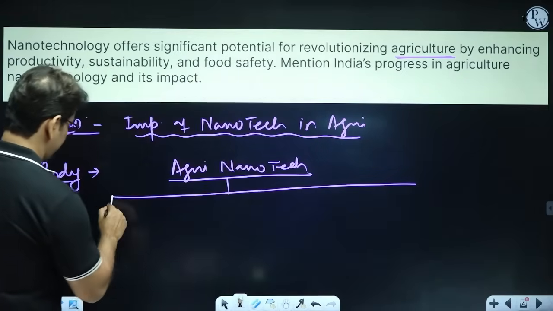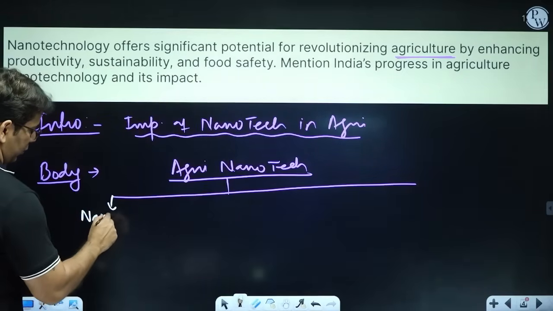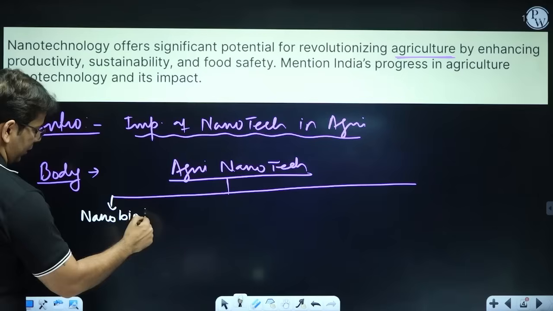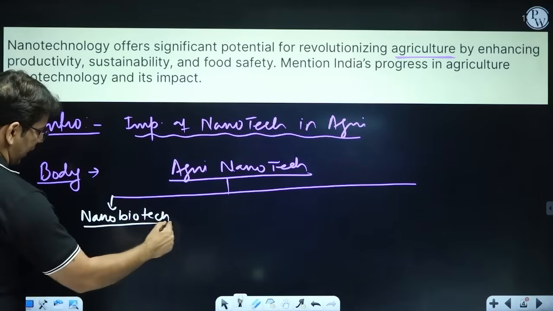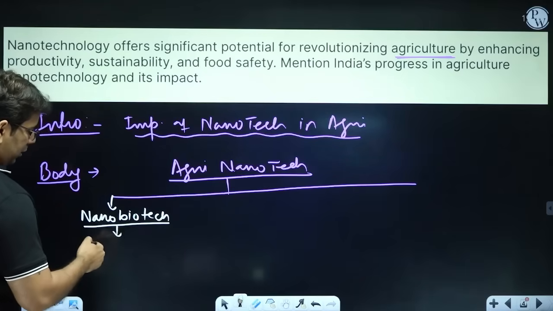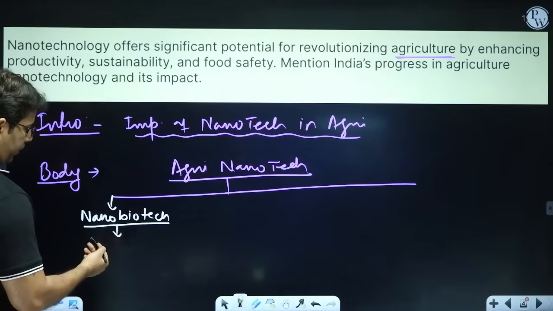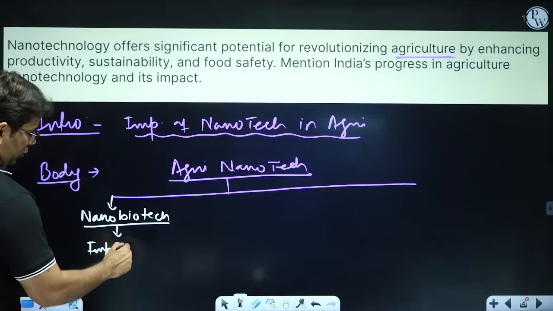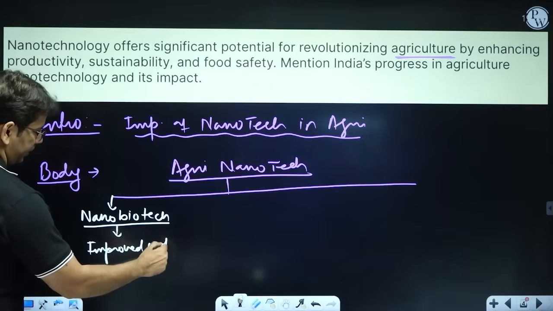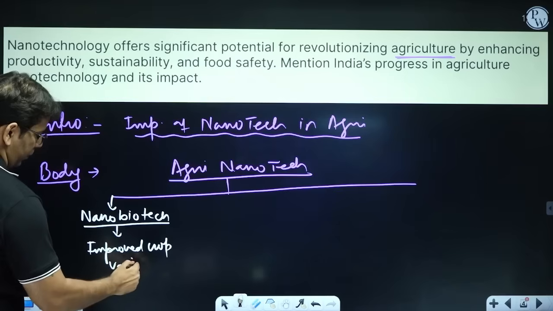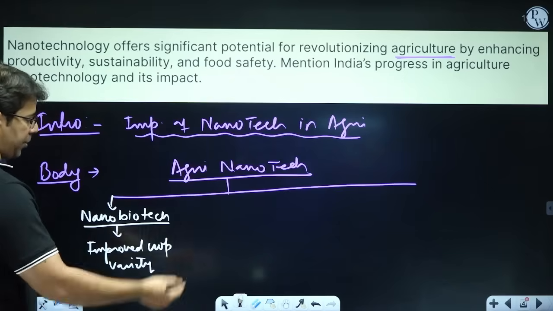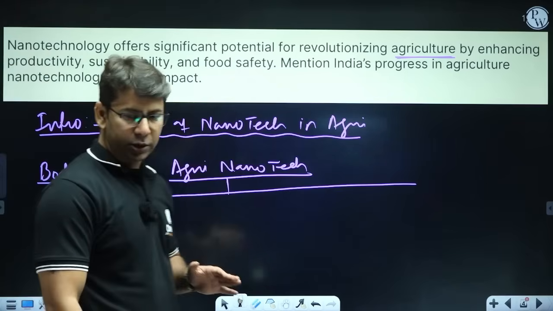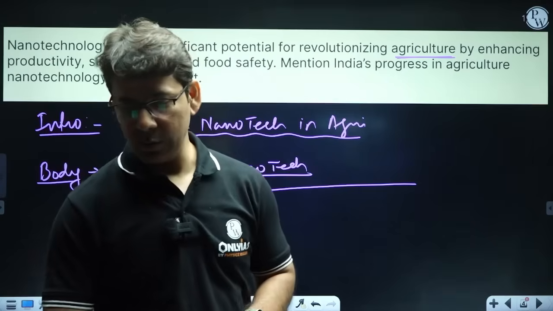One is nanobiotech. With the help of nanotechnology, we can improve the crop, so improved crop variety, which will in turn improve production, reduce maturity time, and allow all kinds of things.